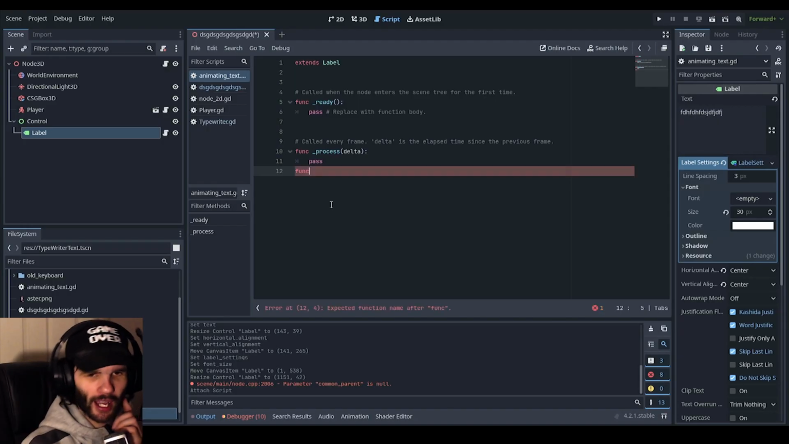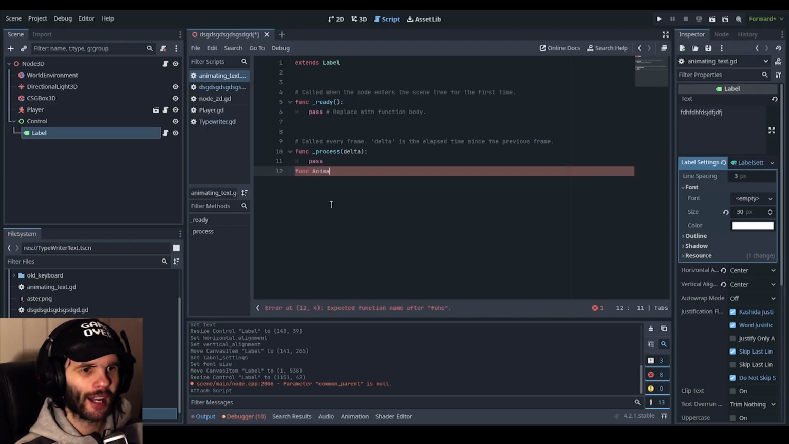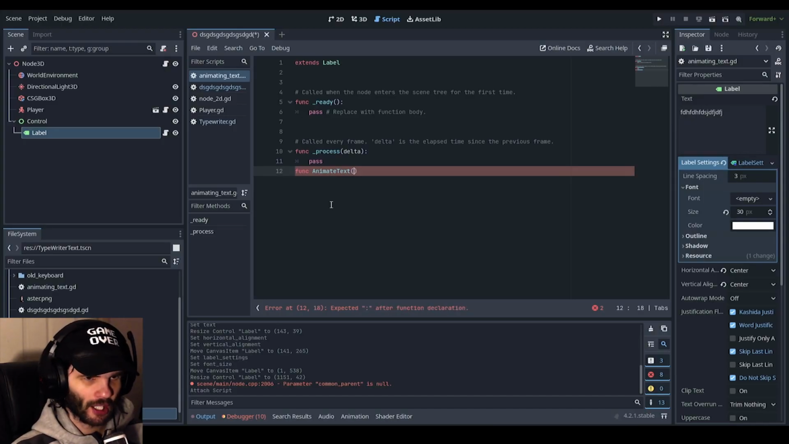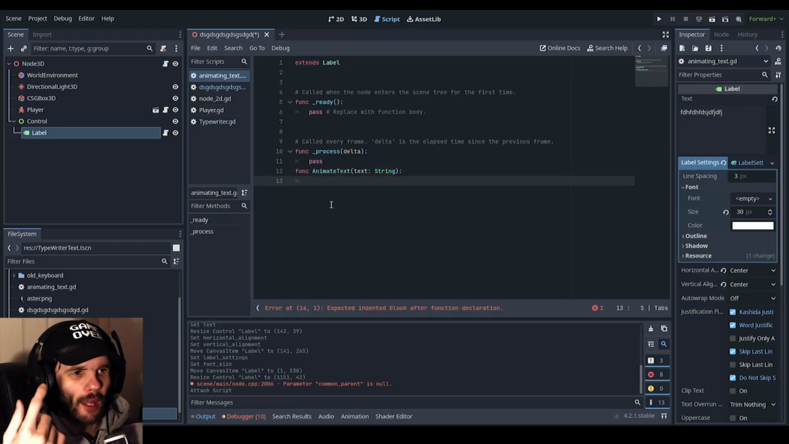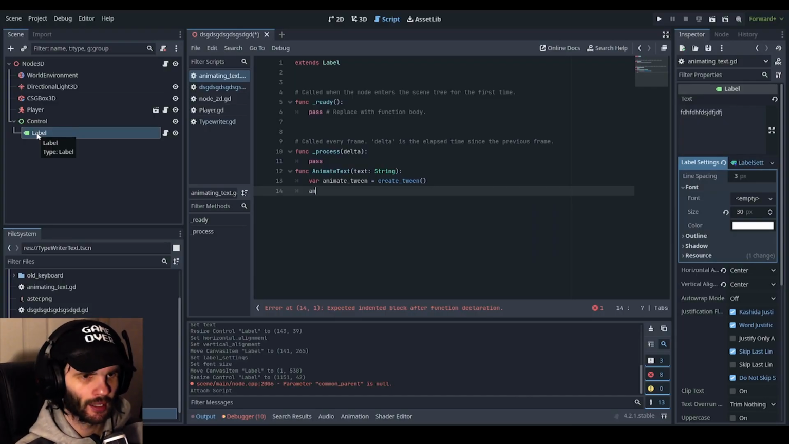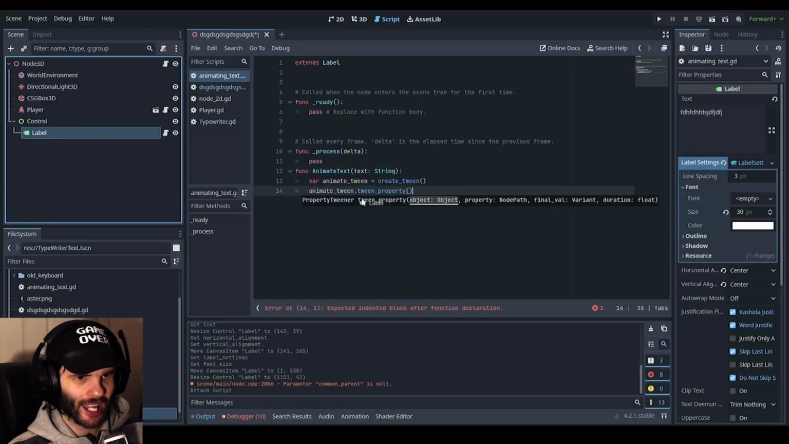So now, let's go ahead and do function. Should we do function? Yeah, function animate_text. Oh, wait, don't put a space. So animate_text, let's put in text as a string, and now you can do var animate_tween is equal to create_tween, and in this tween you can do tween_property and put the label in there.